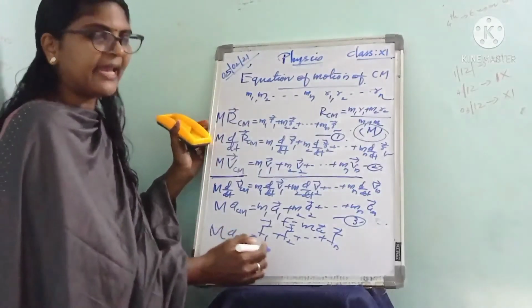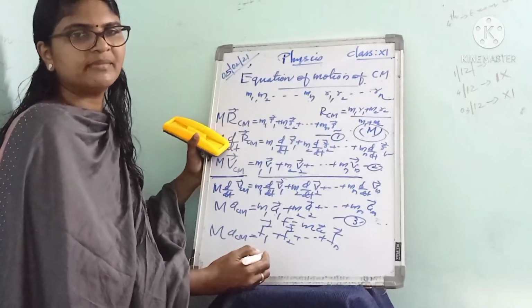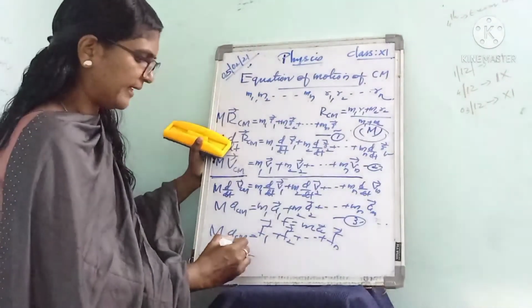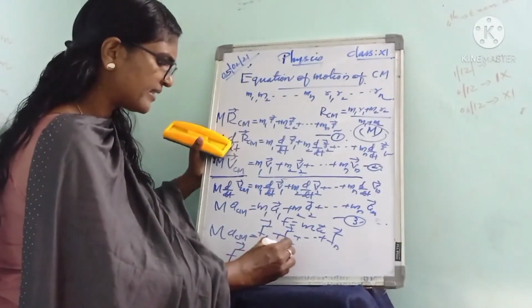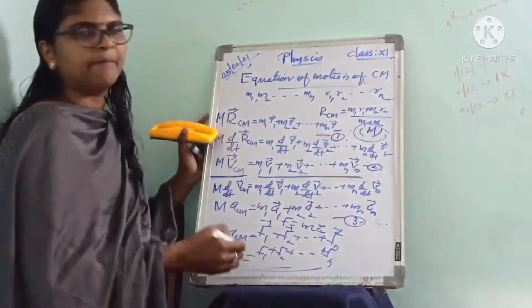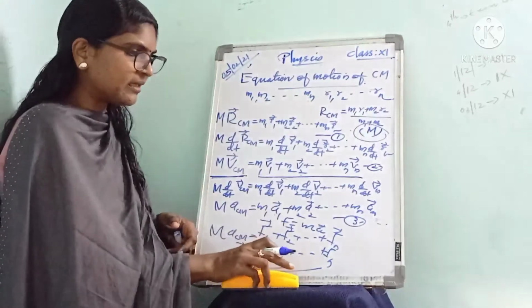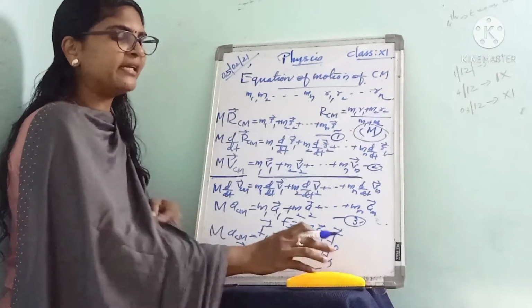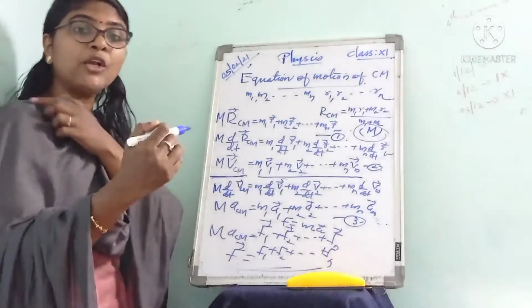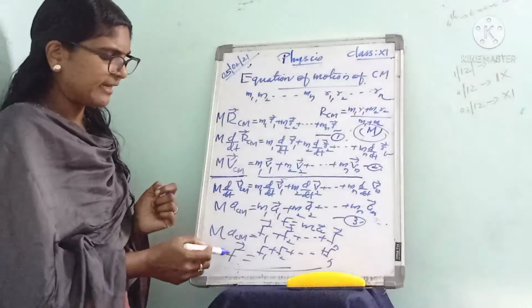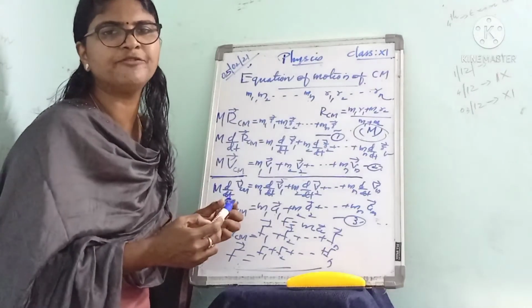So here M a_CM can be written as the total force F. So F can be written as F1 plus F2 plus etc. plus up to Fn. So here we proved that the force applied on the center of mass is equal to the force on the system, that is F equals F1 plus F2 plus etc. up to Fn.